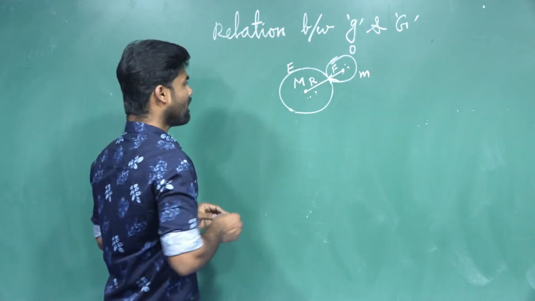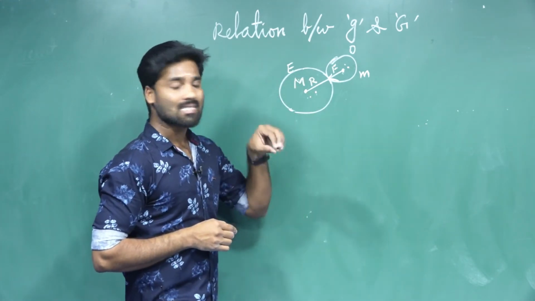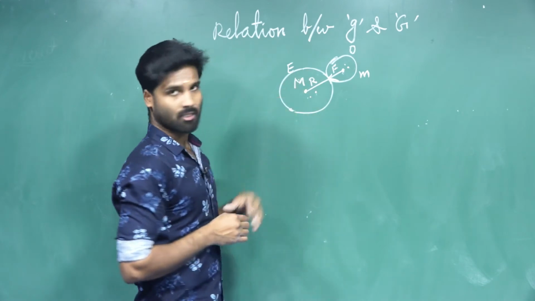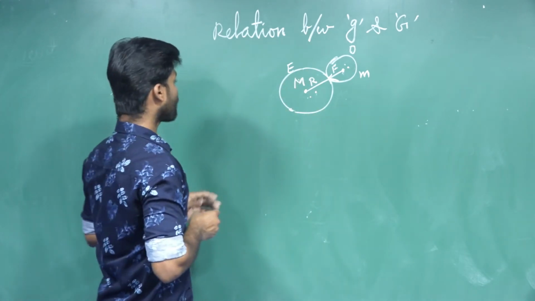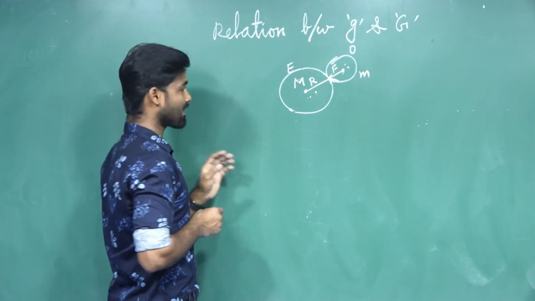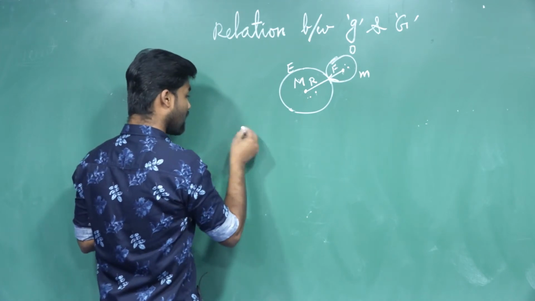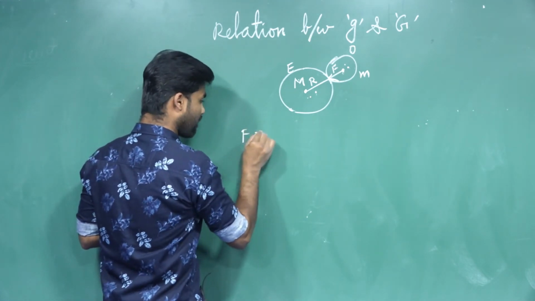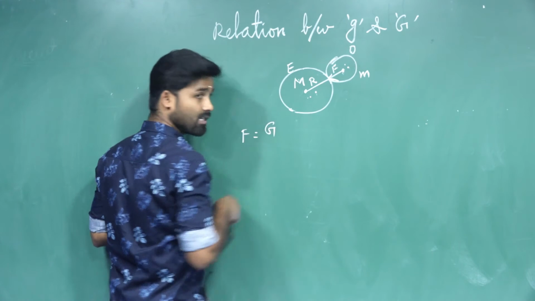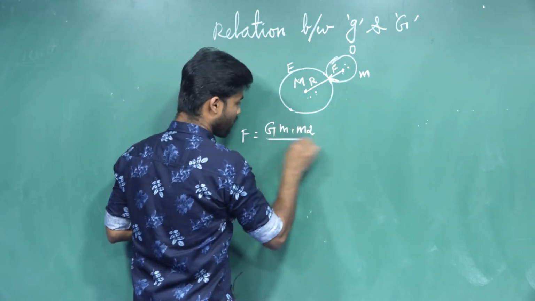Now the mass of the earth is concentrated at the center of the earth. So now we find the force according to Newton's law of gravitation. We know the formula already: F equal to G m1 m2 divided by r square.